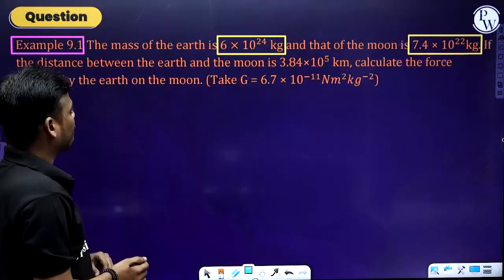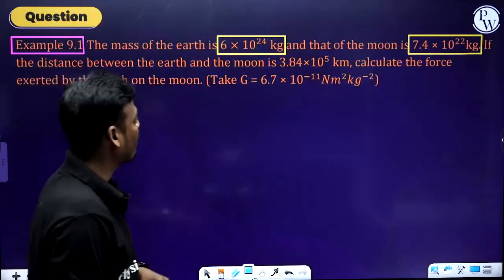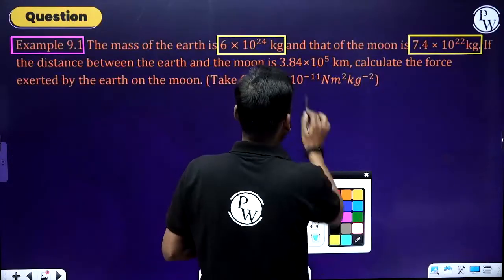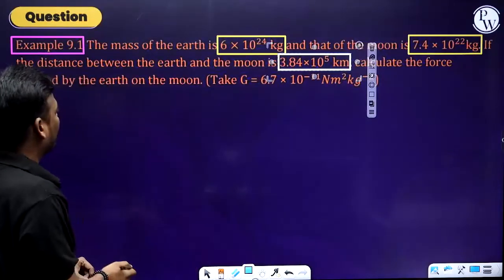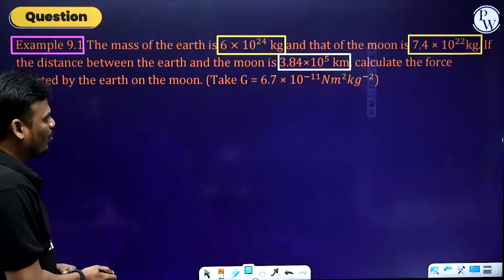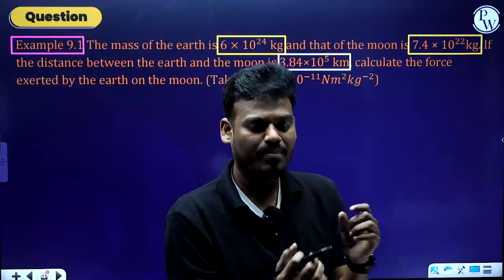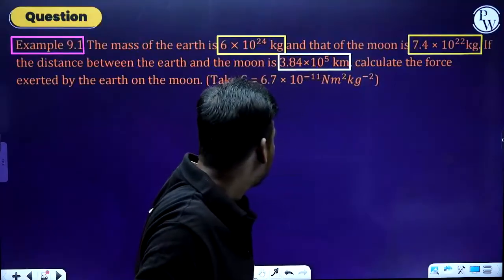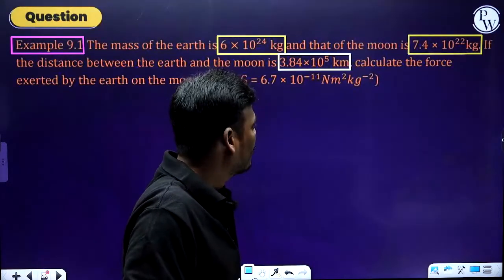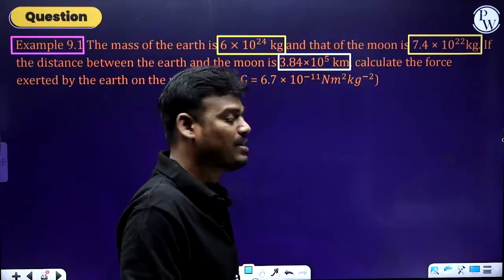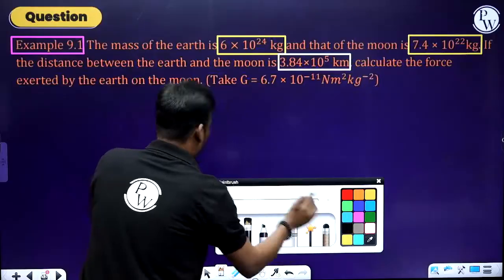If the distance between the earth and moon is 3.84 into 10 power 5 kilometer, calculate the force exerted by the earth on the moon. That is the centripetal force exerted. Now G, they have considered 6.7 into 10 power minus 11 Newton meter square per kg square. By systematic procedure, what do we need to follow?